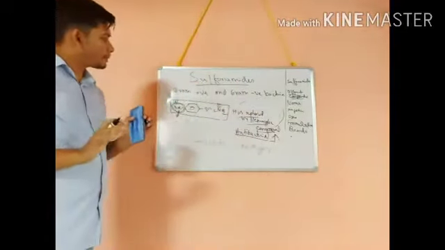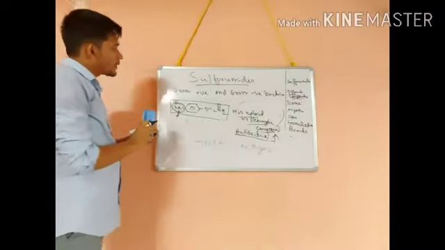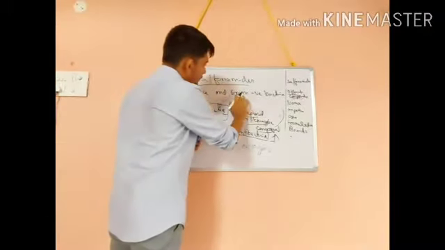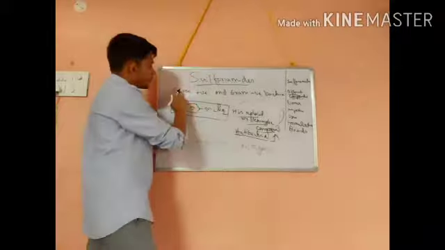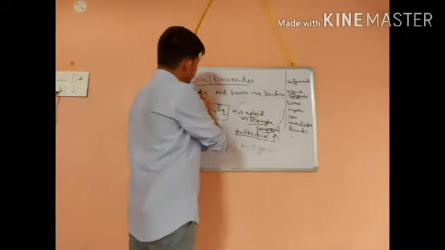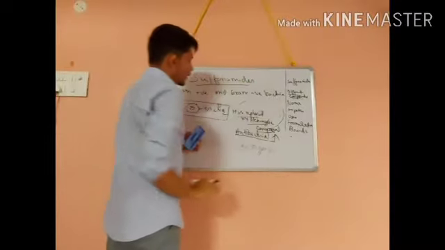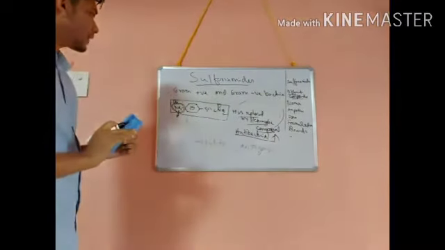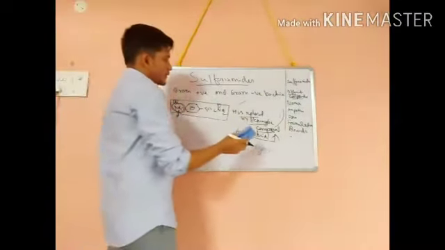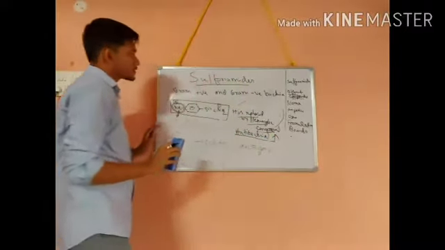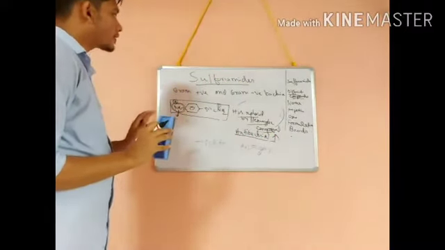So this much is clear. This is overall about sulfonamides and how they work. Again you have to remember, they are active against both gram positive and gram negative bacteria. So this is a little bit about the sulfonamides.